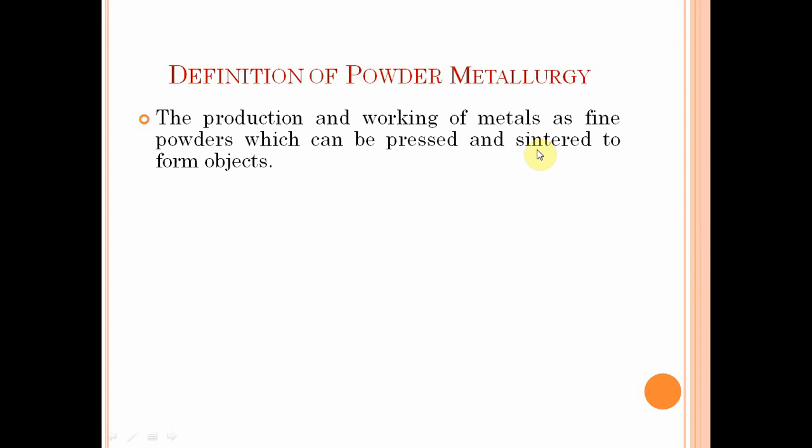By applying heat treatment to the pressed powders, we obtain the final objects. So this is our basic definition of powder metallurgy: the production and working of metals as fine powders which can be pressed using punch and die and sintered to form objects.